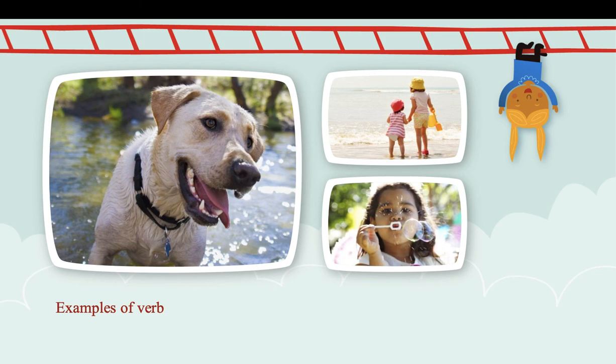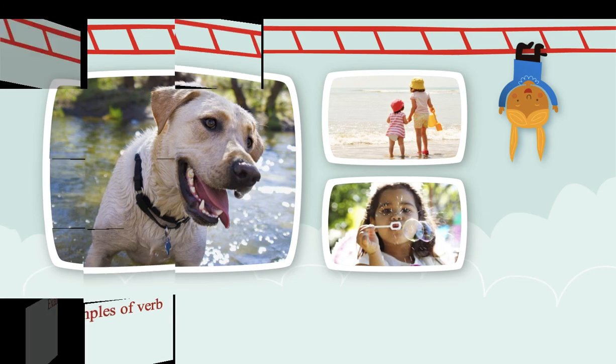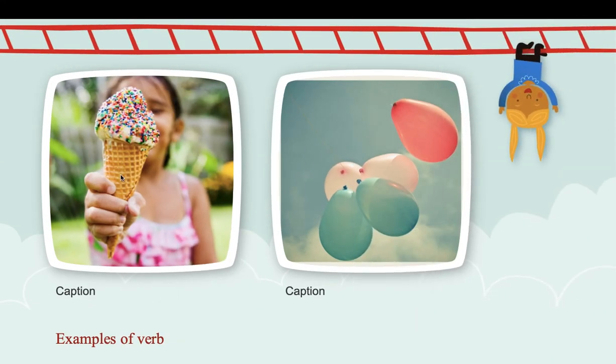And now, look at this picture. I blew bubbles again and again. Again and again is the time word. Now, look at this. I love to eat ice cream always.